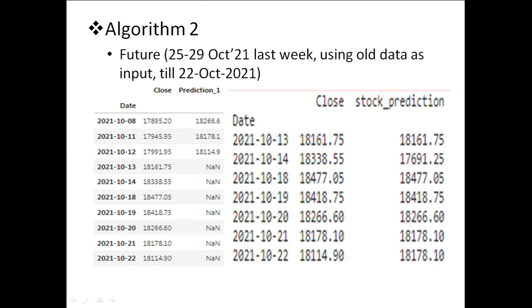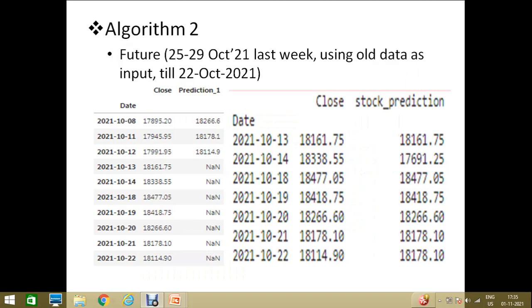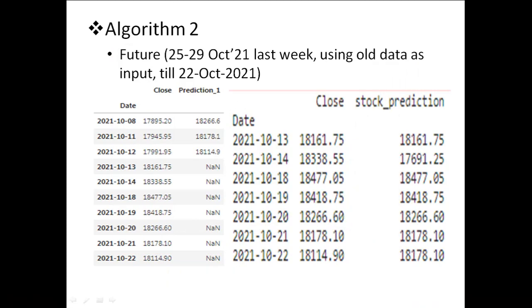As we give data till October 22nd, we can see the algorithm predicted almost the proper values. I think only at some points it is missing. Here the actual value is 18,338, but the algorithm predicted 17,691. And here also there is a slight mismatch. The algorithm thought it would be flat, but there was a drop.